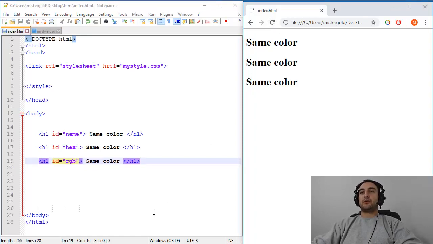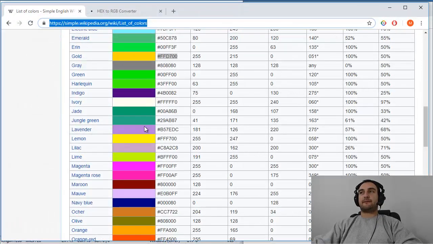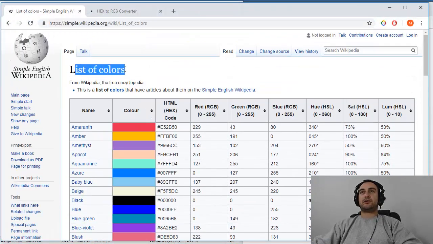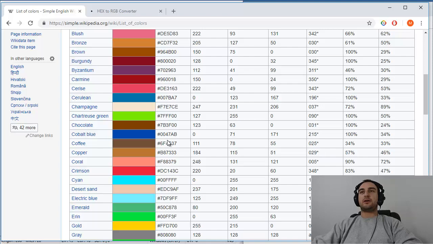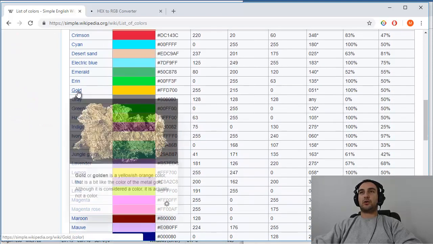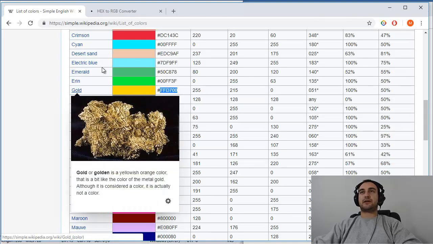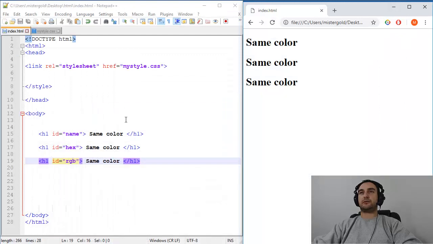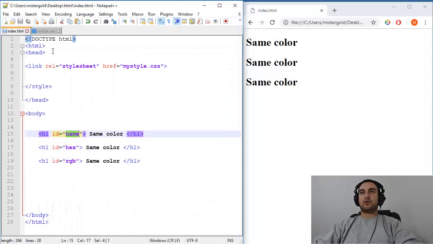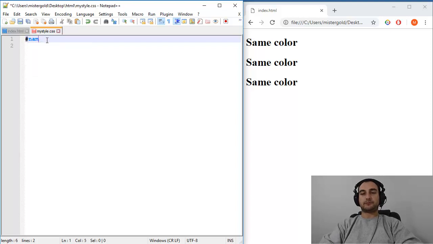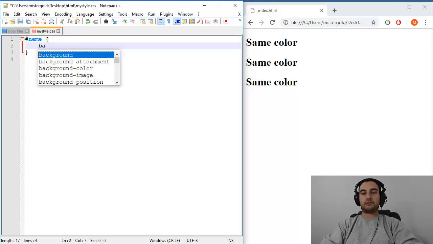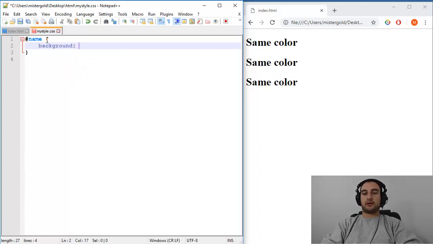Now where are we going to get those colors? On the Wikipedia page, list of colors, you can choose any kind and use any. So you have names and hex codes and RGB representation. So for example, let's use gold. Okay, we have hex here. Let's just type gold to see if our example is working. So ID is name, and for that name background will be gold.